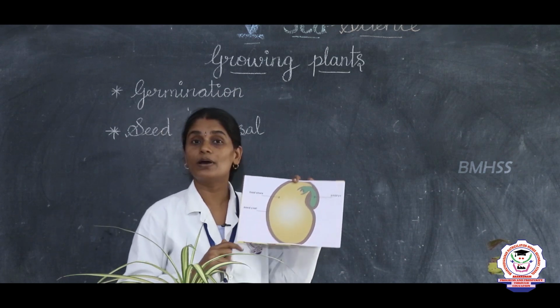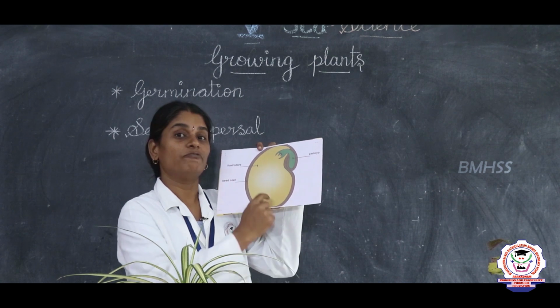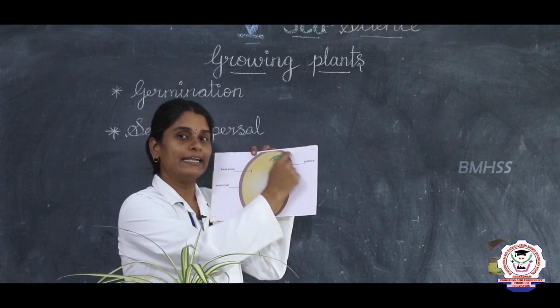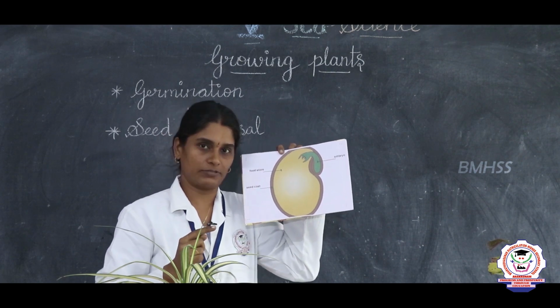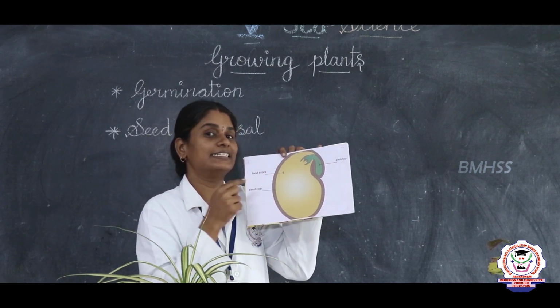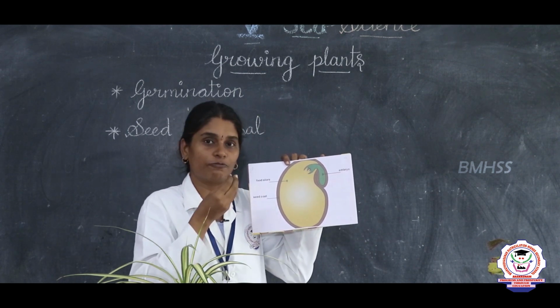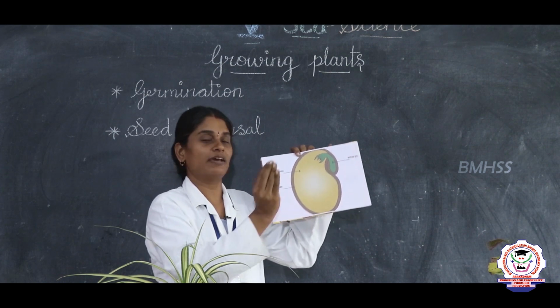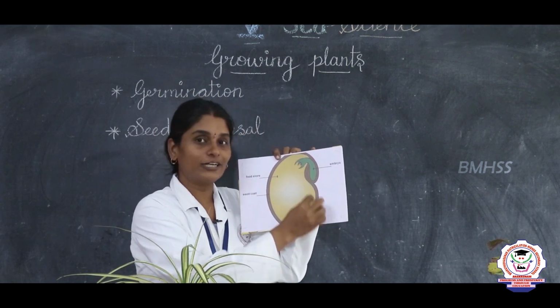I have showed you a mango seed, right? So, in the internal structure, what happens? We can see the cotyledon. What is this? Cotyledon. This is also called seed leaves. In this cotyledon only, what happens? The seed stores its food. How we store food? In our kitchen or in our containers, likewise the seed stores the food in its cotyledon.